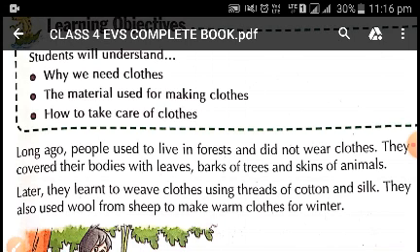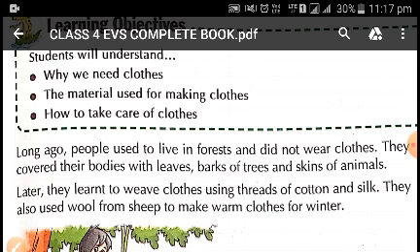Then, as they did not know anything about clothes, they started using the things which were available at that time, such as leaves, barks of trees, and skins of animals.